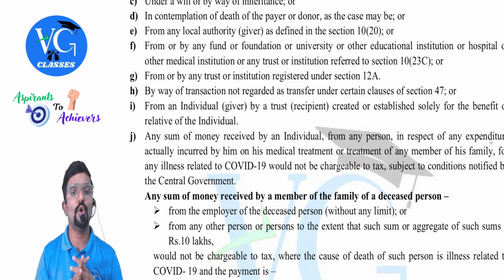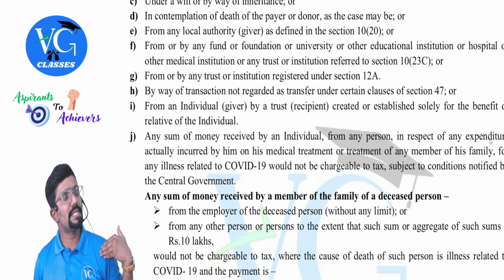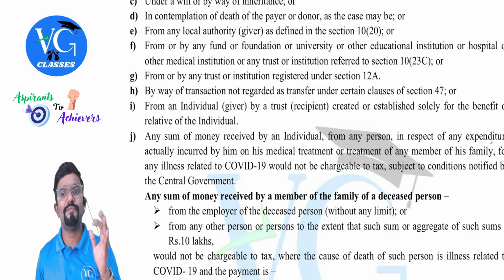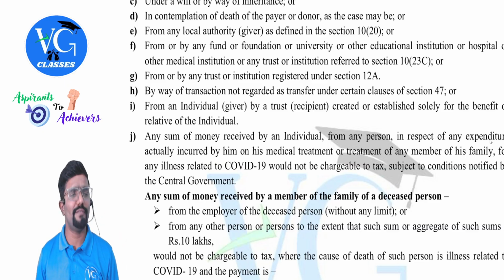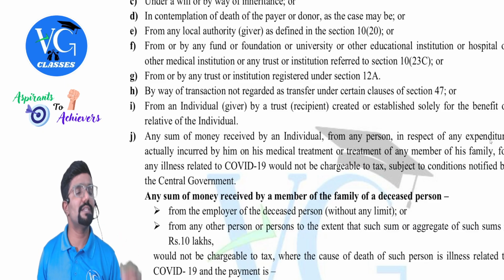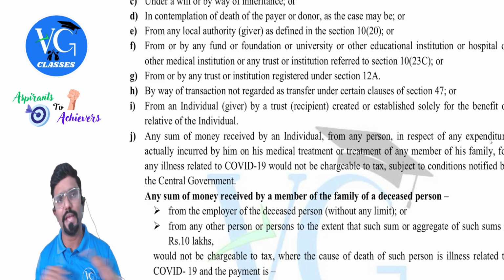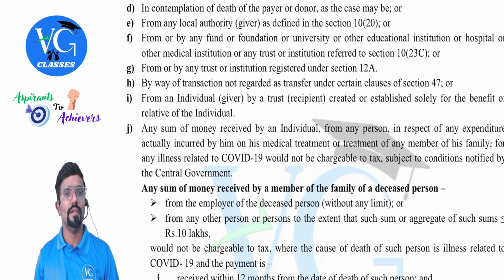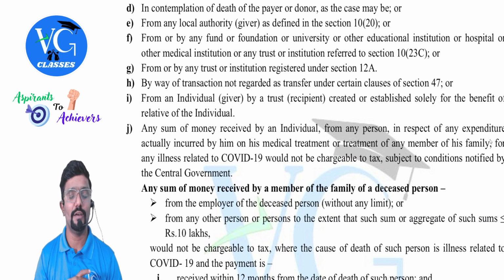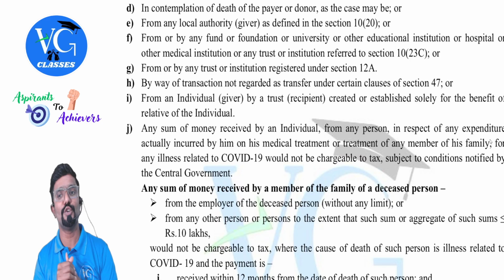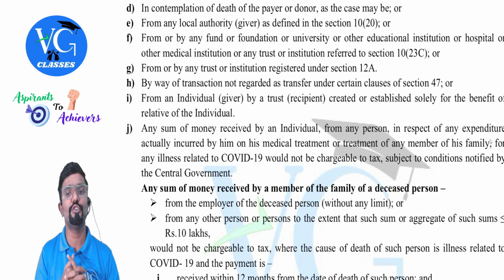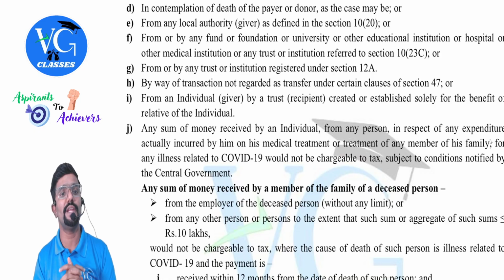Then from any local authority, means if I have received any gift from a local authority as defined in section 10(20). 10(20) defines local authority. If the giver is the local authority, whoever the receiver is, it is not applicable. Next, from or by any fund or foundation or university or other educational institution or hospital or other medical institution or any trust or institution referred to in section 10(23C).